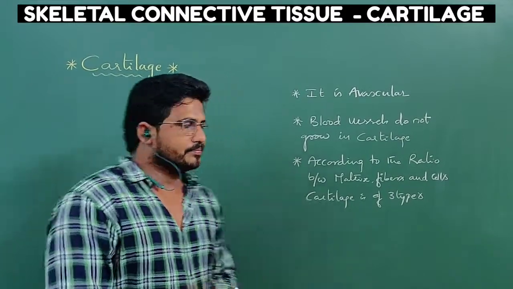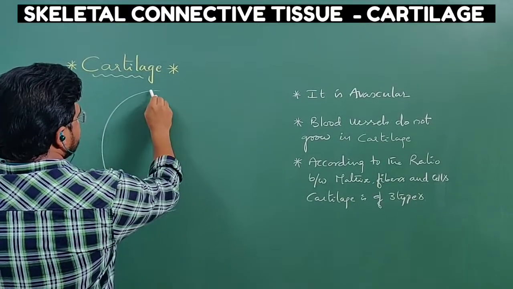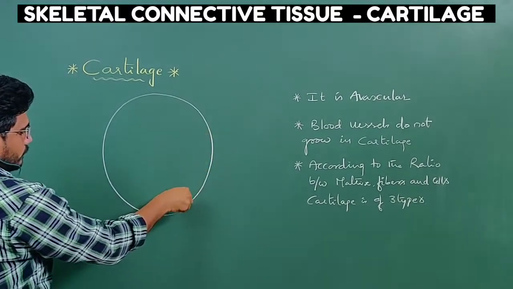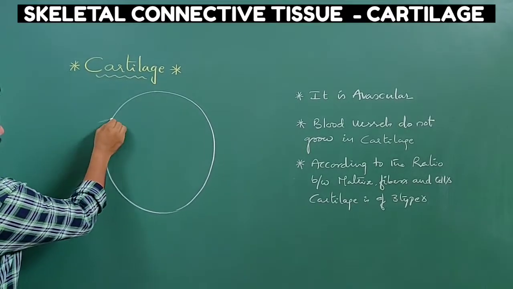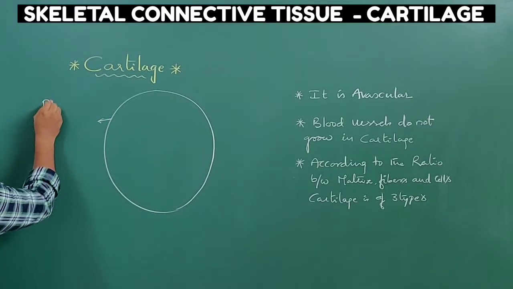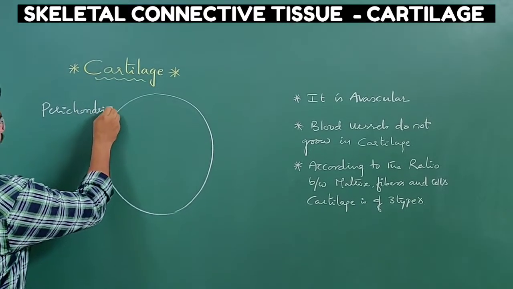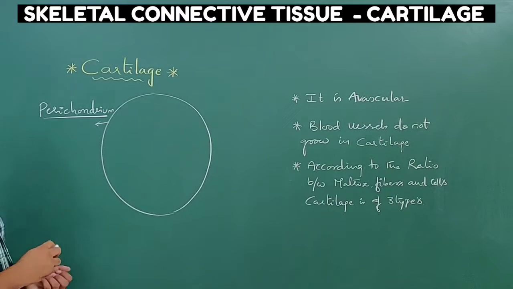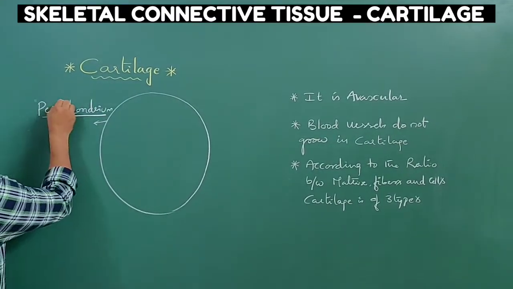Let us see. If you observe the cartilage, the layer around the cartilage is called perichondrium. Here, terminology plays a very important role. Peri means around.